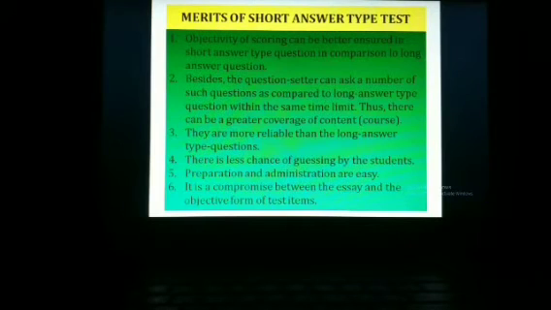Now the question is merits of short answer type test. Merit means advantages or qualities.